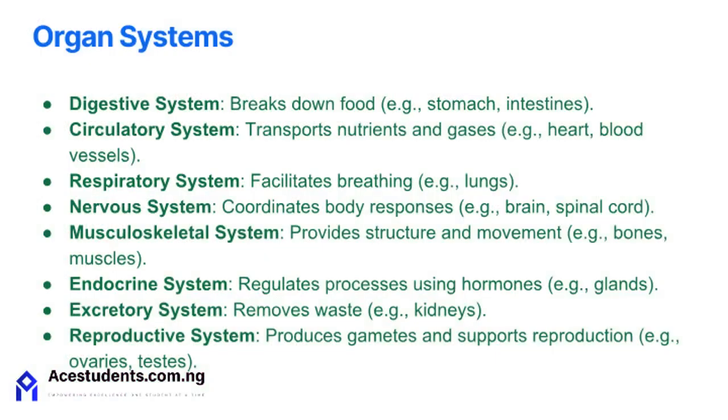Organ systems. Organ systems are networks of organs working together to perform essential biological functions. The digestive system breaks down food for nutrient absorption, while the circulatory system transports nutrients and gases. The respiratory system manages breathing and gas exchange, and the nervous system coordinates body responses. The musculoskeletal system provides structure and movement, the endocrine system regulates processes through hormones, the excretory system removes waste, and the reproductive system supports reproduction. These systems work in harmony to maintain the body's health and functionality.